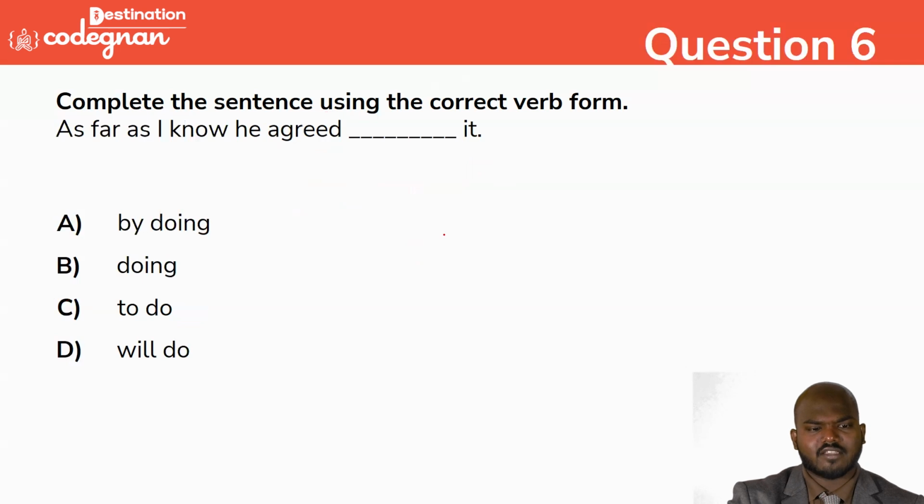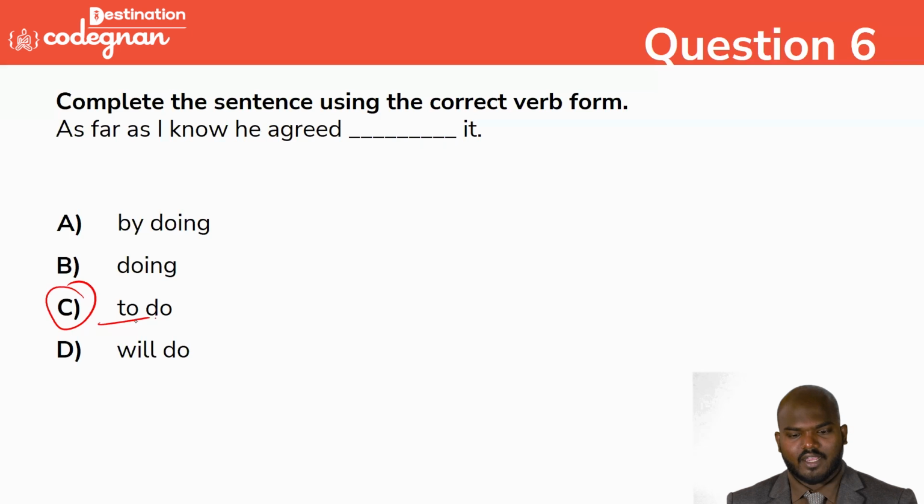And next one: as far as I know, he agreed dash. He agreed by doing it. He agreed doing it. He agreed to do it. He agreed will do. The answer is option C again, because if you fill in by doing or will do, nothing will work here. The only option to make the proper structure is to include the infinitive form. I hope you understand.